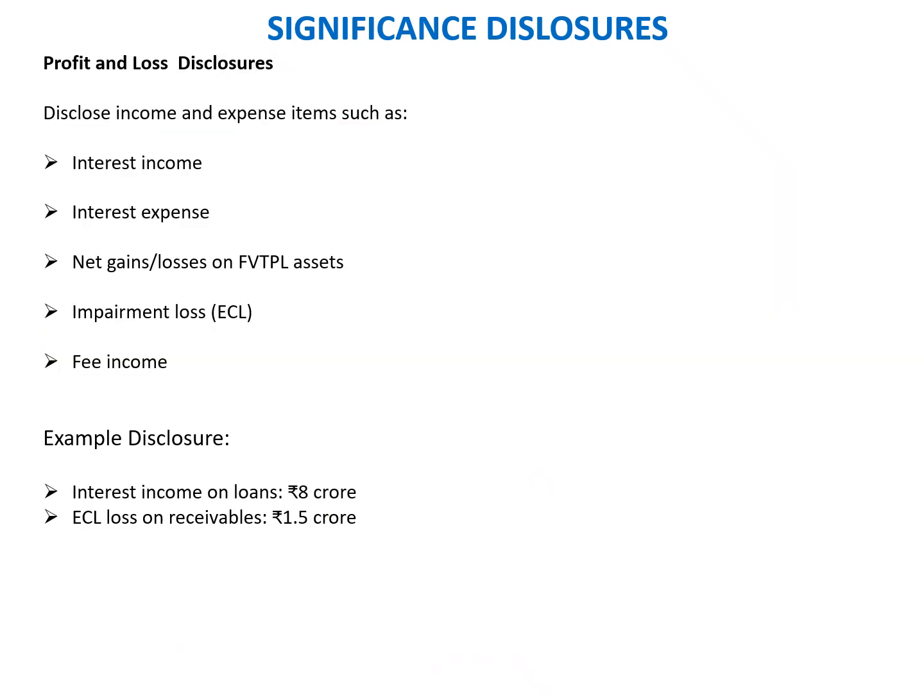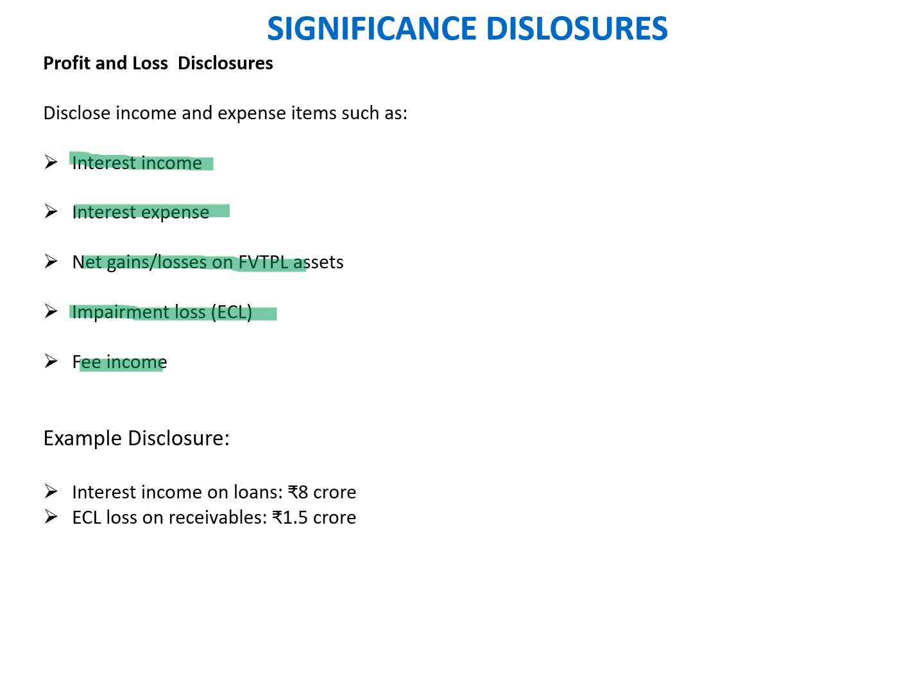Now we'll talk about the second element, which is the profit and loss account. In the profit and loss account, largely we have to disclose all the income and expenditure with respect to the financial instrument, like interest income, interest expense, net gain or loss through FVTPL if it has been classified as FVTPL, impairment loss, which is the expected credit loss, and fee income. All this information needs to be disclosed for the financial instruments classified as FVTPL, and specifically for debt instruments classified as FVOCI, the net gain or loss on final disposal is again recognized in the profit and loss account.